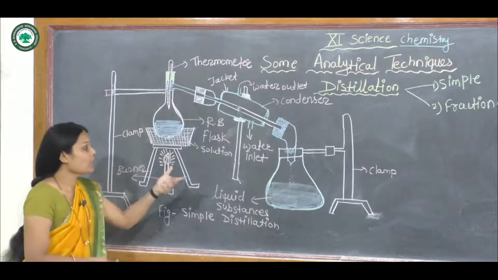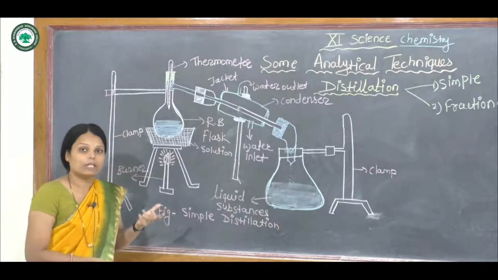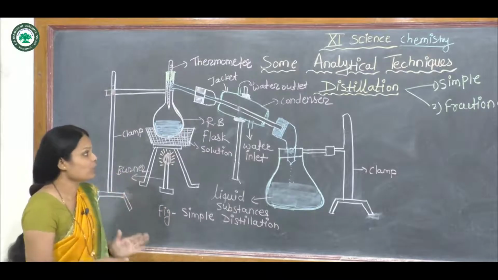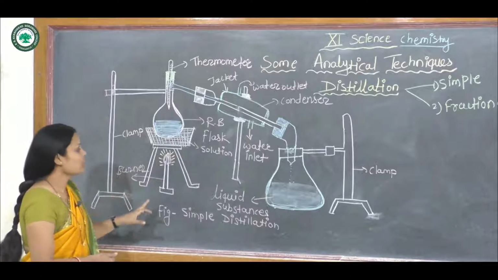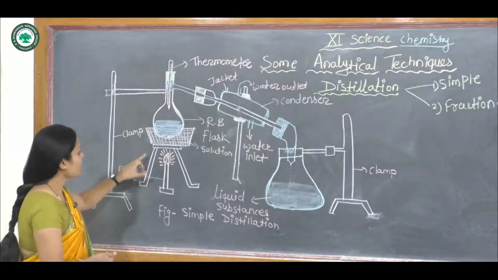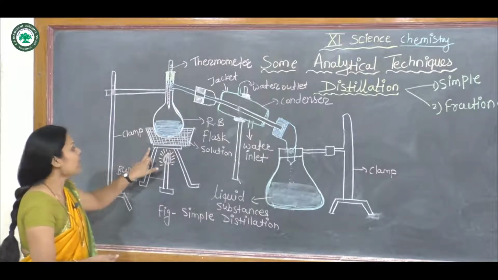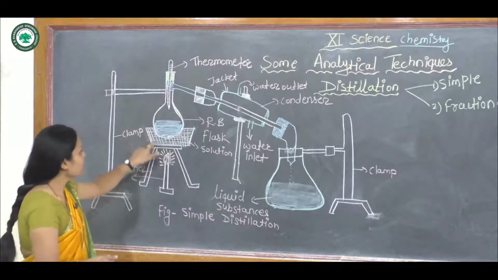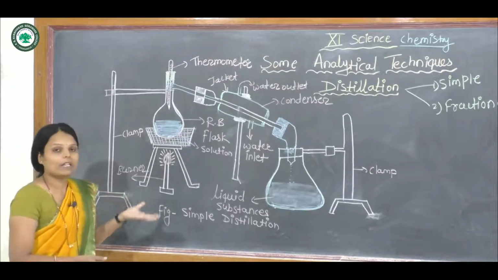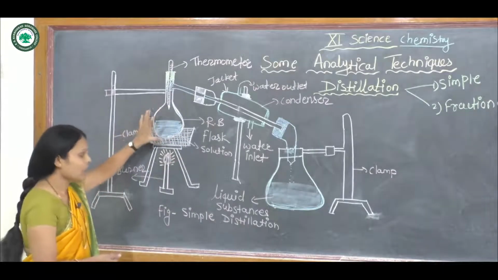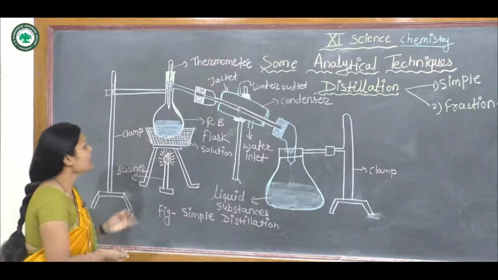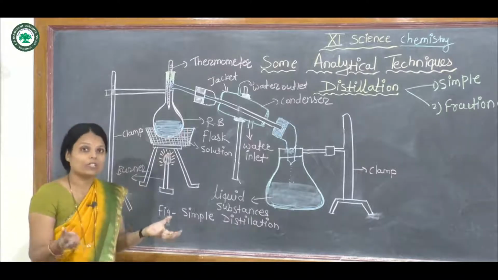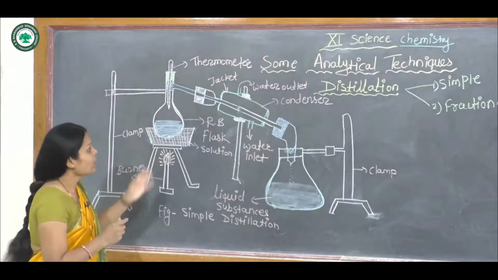Here we explain only the setup of the distillation process. Here is a burner, where the heating is done. Here is a stand, and on the stand a wire gauze is kept. On that wire gauze the round bottom flask is placed. In the round bottom flask there is a solution, a mixture of two liquids combined with each other, which we can separate.